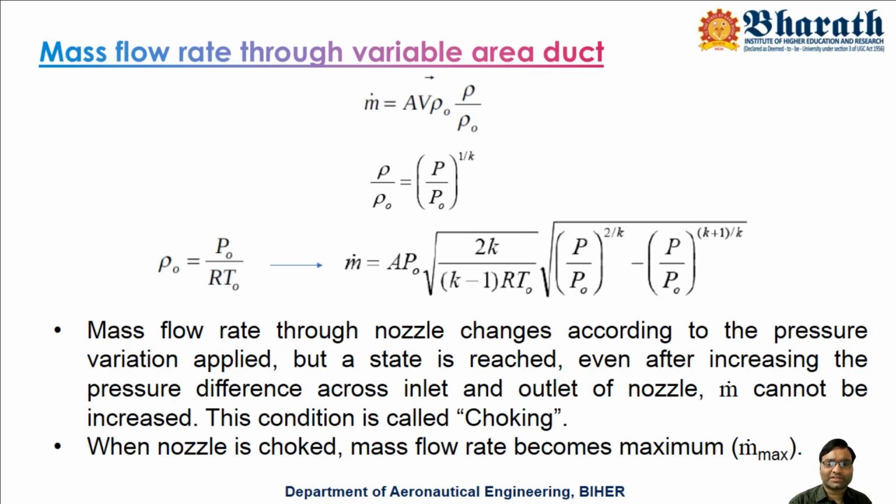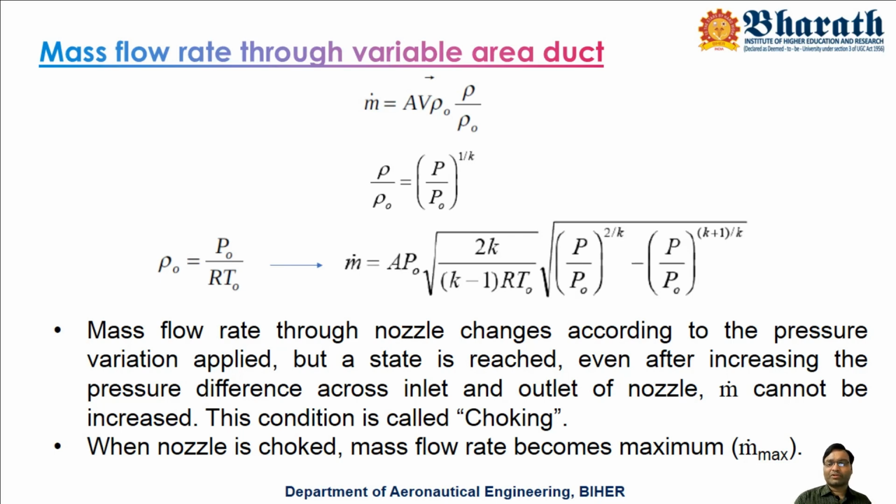Choking of the nozzle means the nozzle is completely occupied, completely filled. There is no more possibility of accommodating more fluid. It is maximum. So this condition is called m dot maximum, represented by m dot max, and this condition is called choking of the nozzle.